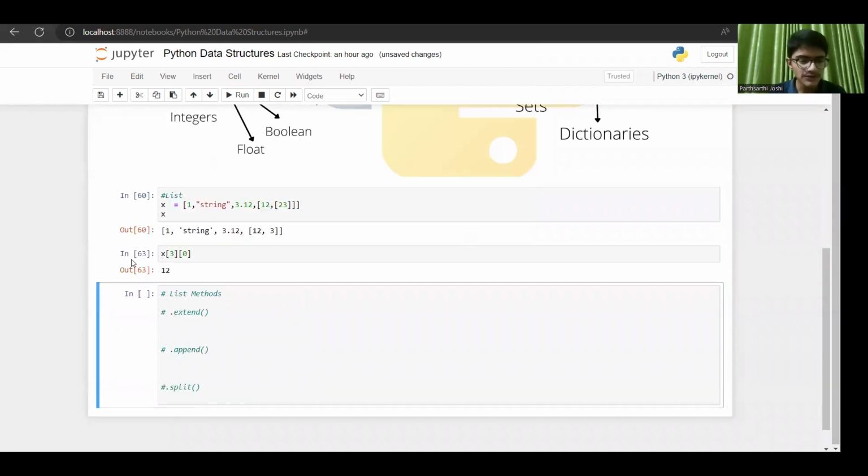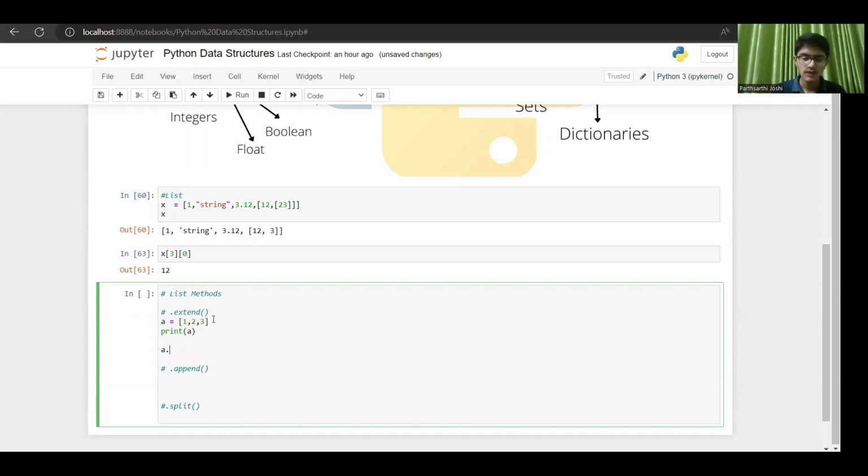So guys, let us discuss some list methods. We have many list methods, but I have chosen three which are very important. So, what does dot extend do? Dot extend extends your list. For example, suppose I have a equals 1, comma 2, comma 3, this is the list, and I'm printing a.